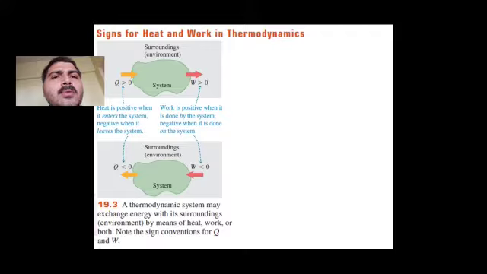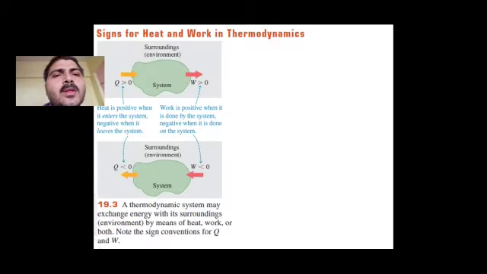If some amount of heat is applied to the system, then the system is gaining some heat energy, and then there will be expansion, and during this expansion the work is done by the system on the surrounding. Then this kind of work is positive work. So when the system gains heat energy, the heat energy is positive, and when it does some work on the surrounding, the work done is also positive.